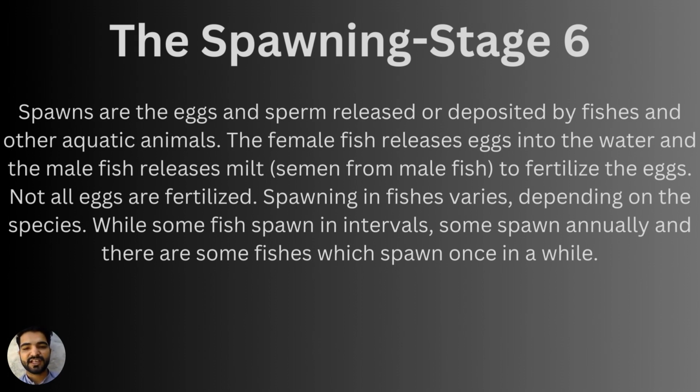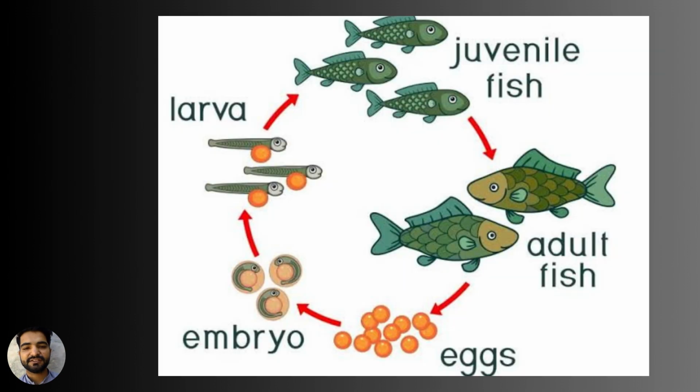And now let's look at the diagrammatical view of the generalized life cycle of a fish. At the most right side bottom, you are looking at the adult stage. The adult fish is the spawning fish that is mature enough after the adult stage, that will release eggs and milt. Eggs from the female and milt from the male will be released into the water, and after fertilization they will form an embryo. The embryo will develop into the larval stage, and the larval stage will transform into the juvenile stage.